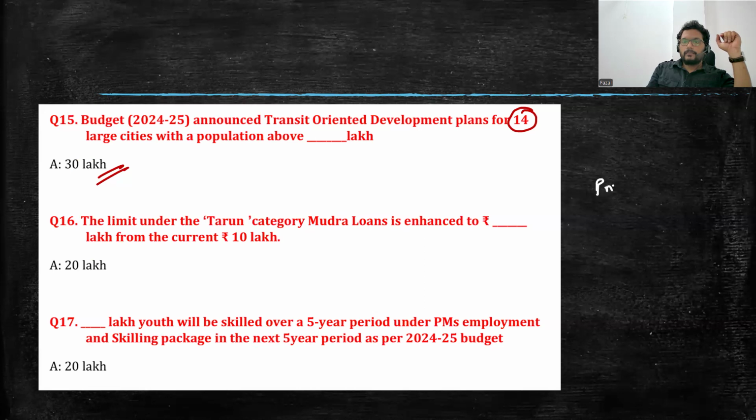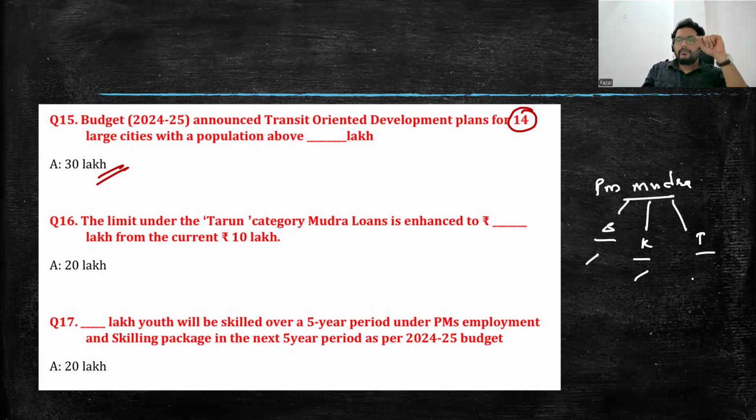He's talking about PM Mudra, Micro Units Development Refinance Agency, which has three important clients. One is Shishu, second one is Kishore, and third one is Tarun. So these two remain the same, up to 50,000 and 50,000 to 5 lakhs. And this one, in fact, has been increased from 10 lakhs to 20 lakhs. So this is a very important fact we should remember as part of the budget.